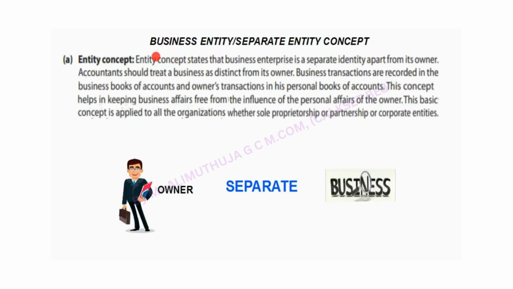The first concept, business entity concept, also called separate entity concept. This concept says that a business enterprise is a separate identity apart from its owner, which means accountants should treat a business as distinct from its owner. That means the owner is separate from the business. Business transactions are recorded in the books of accounts and the owner's transactions in his personal books of accounts, which means the owner's personal transactions should not be mixed with business transactions.